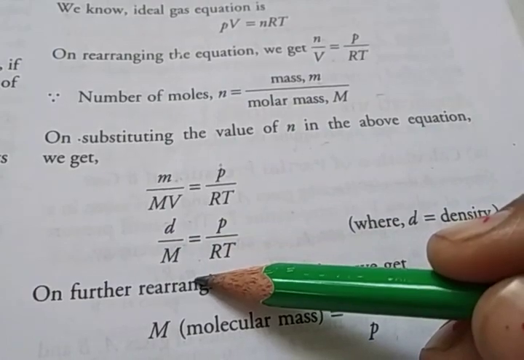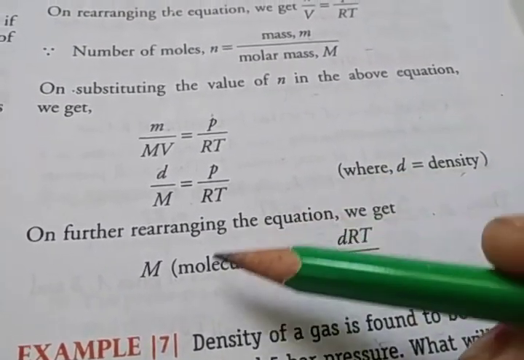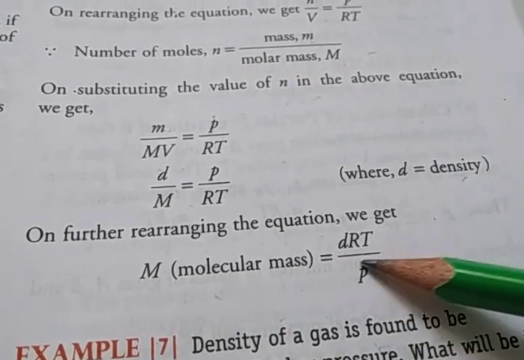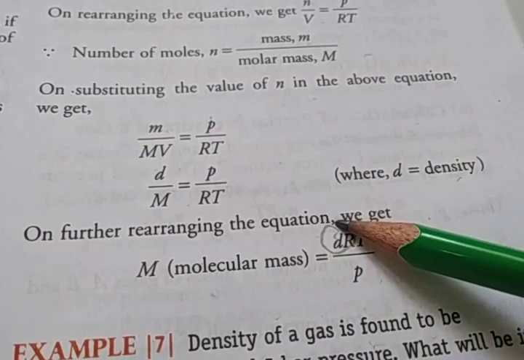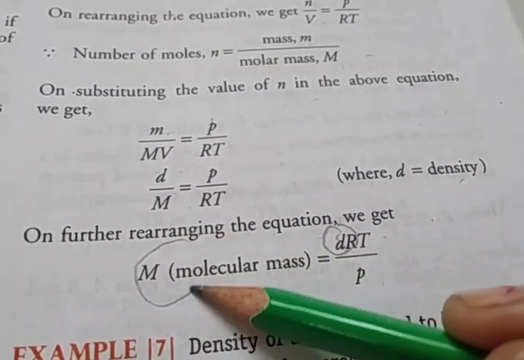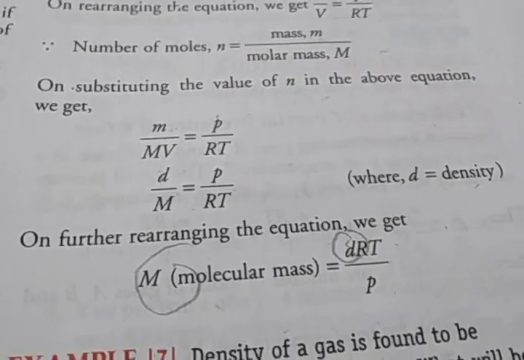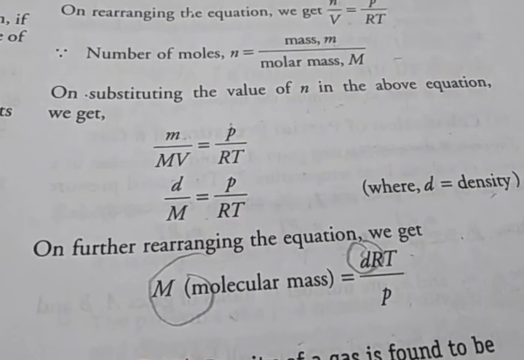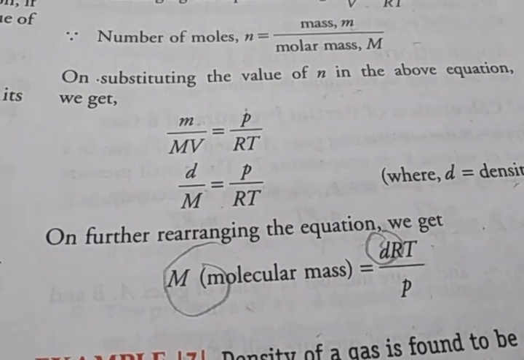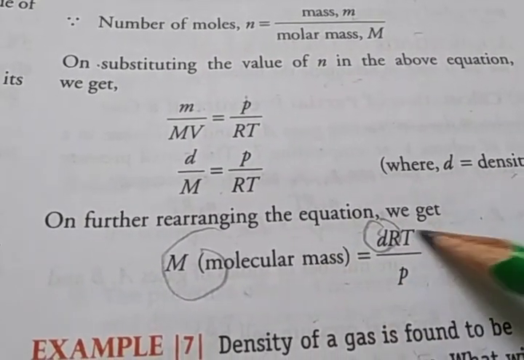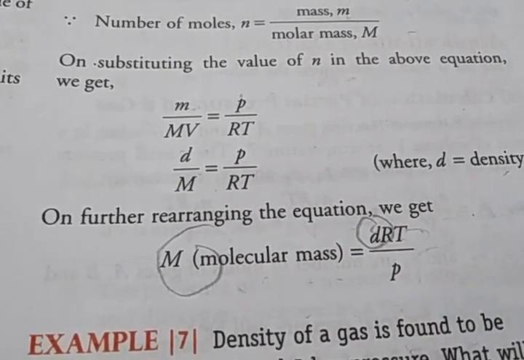So d upon capital M is equal to P upon RT. Further rearranging the equation, the molecular mass capital M is equal to dRT upon P. So this is the relation between the density and the molecular mass of the gaseous substance. From the ideal gas equation and the number of moles, we rearrange the equation and get the molecular mass equation.